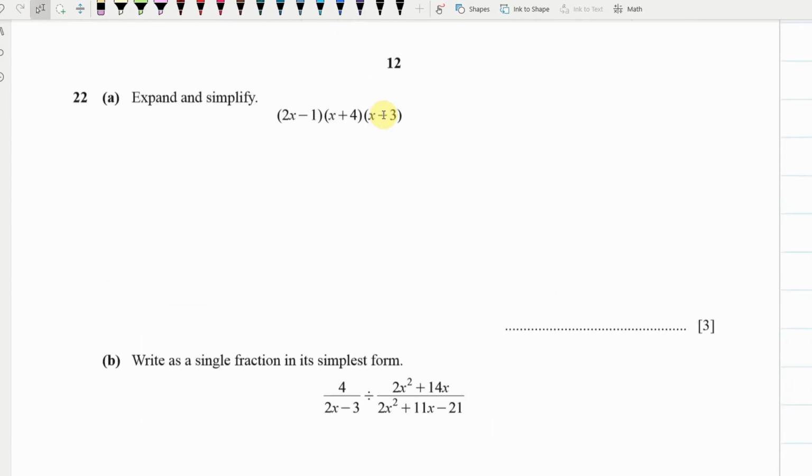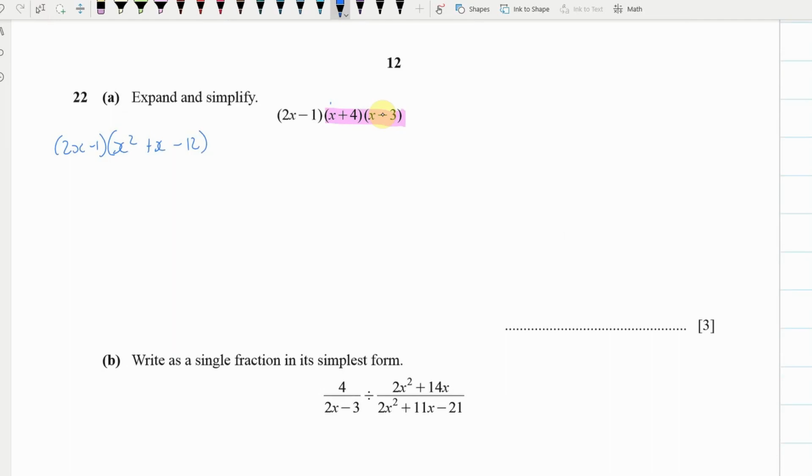Alrighty, last page. A lot of people struggled with this one as well. What I'm going to do is first of all expand the pink bracket. So I'll leave 2x minus 1 here for a moment, but when I expand that pink bracket, I get x squared plus 4x minus 3x, which is plus x minus 12. Okay, you might do that in a couple of steps.